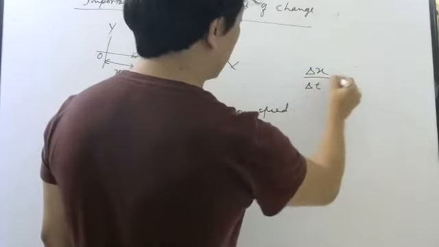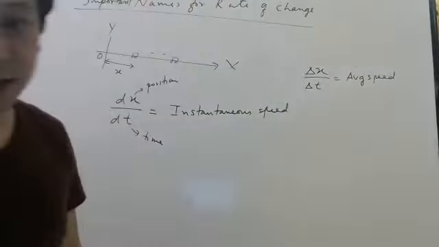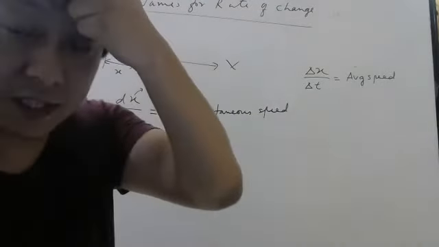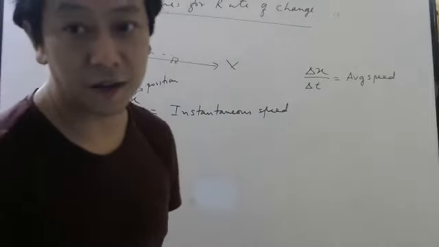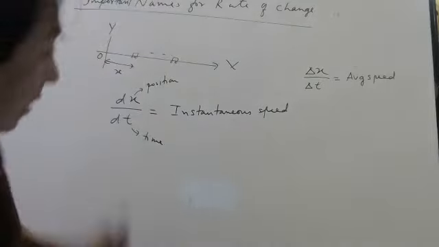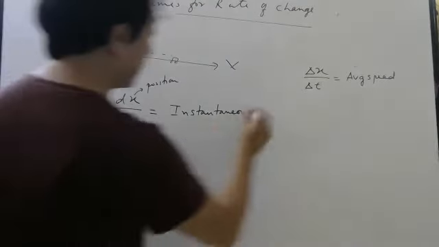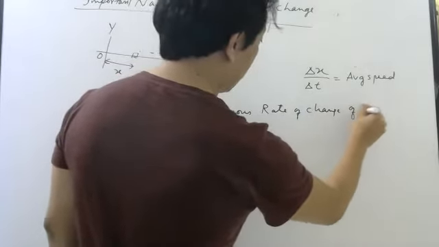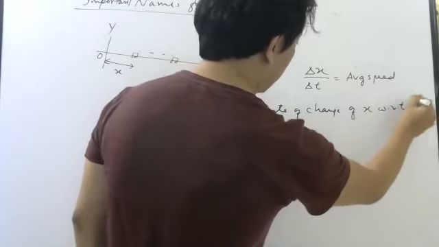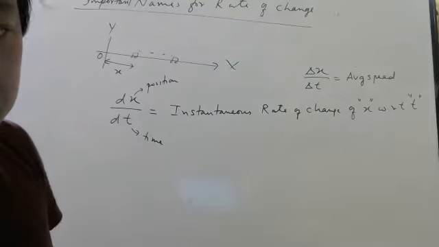If I write delta X by delta T, then you can call this average speed, just like delta Y by delta X is average rate of change of Y. So actually, if you want to say more perfectly, you can say it is instantaneous rate of change of X with respect to time.